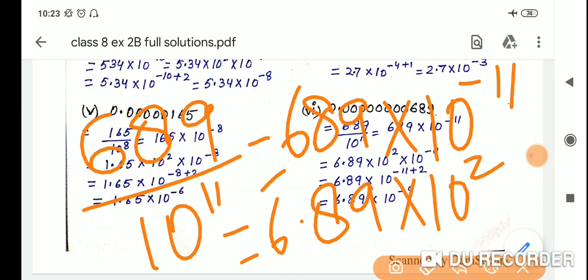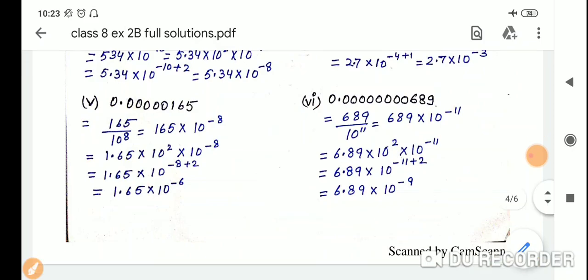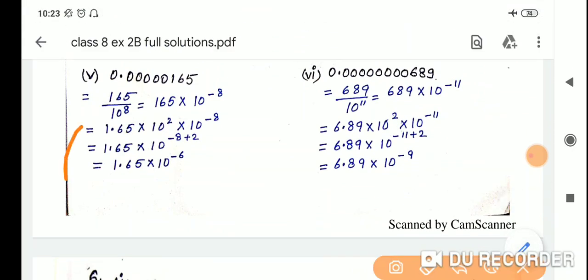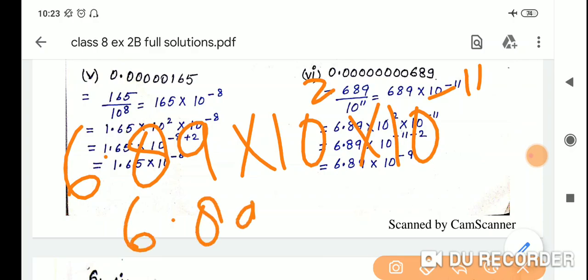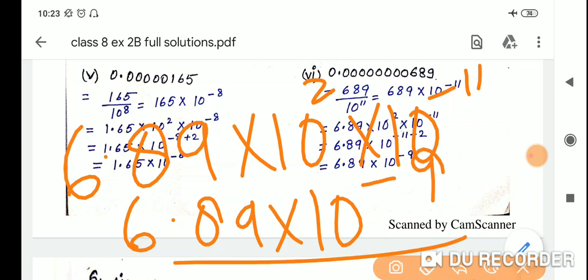As soon as you change it in decimal form now, you have to give the power. Okay. So here 6.89 into 10 raised to the power 2 into 10 raised to the power minus 11. Clear? So then 6.89 into 10 raised to the power, here minus 11 plus 2 will be minus 9. This is the answer. Clear?